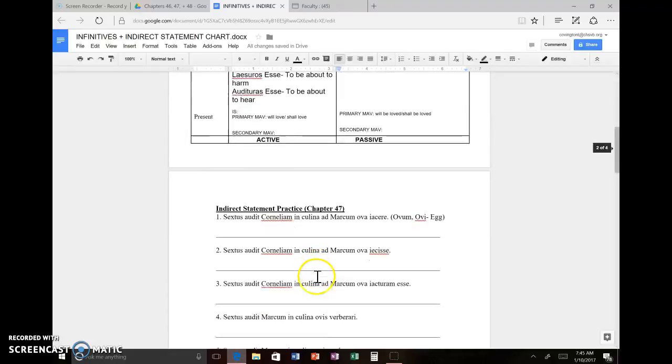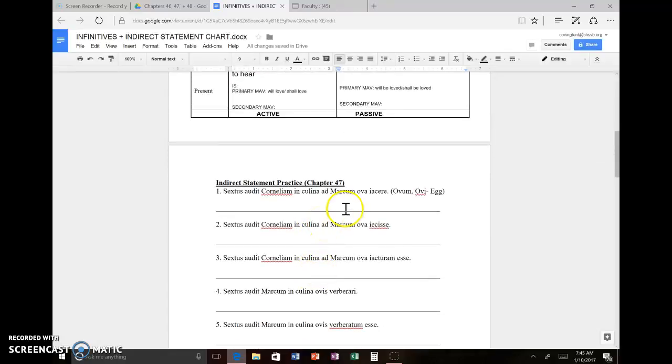Okay? So let's step down here and do one example. All right? Just to kind of show you what I mean. In this sentence, Sextus audit Corneliam in culina ad Marcum ova iacere. Okay? On yours it says oas. That was a mistake. The word for egg is ovum, ova, so I changed it. It's neuter. You can change it on yours too.